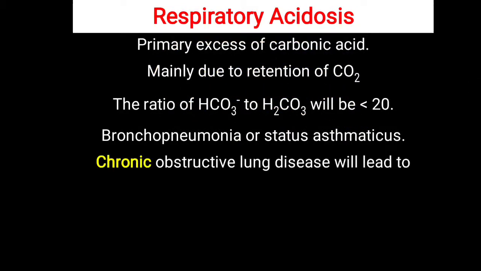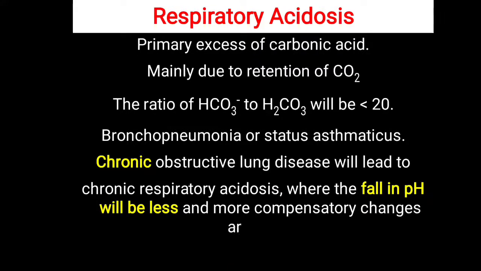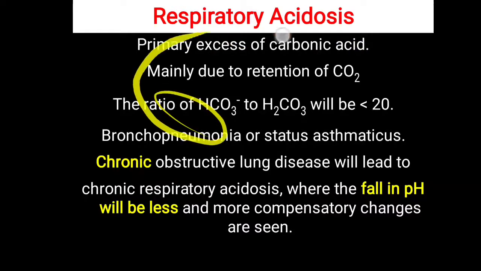Sometimes there is COPD, or chronic obstructive lung disease. What happens in that? There is a continuous or long-duration contraction of the respiratory tract, and that will lead to a fall in the pH. But this fall in pH will be less, because more compensatory changes are seen, because this condition is running for a long duration. Respiratory acidosis will be there, but compensatory changes are seen. Whenever the compensatory changes are there, they will work, but they are not completely correcting the pH alteration.